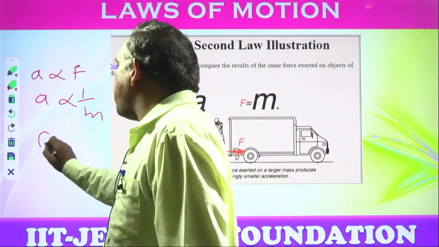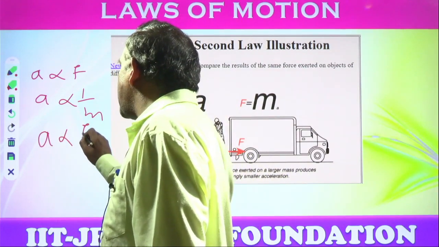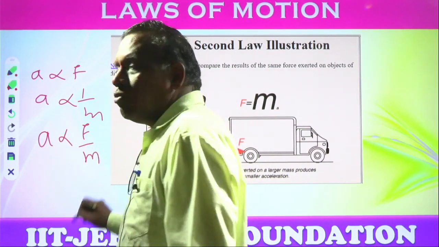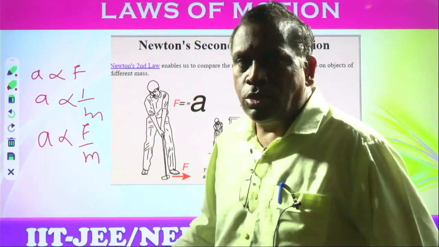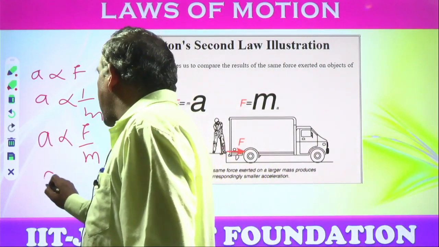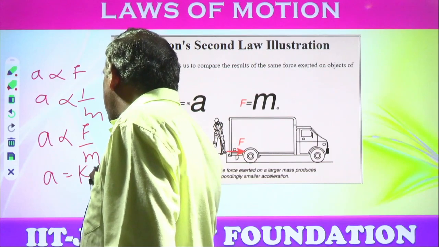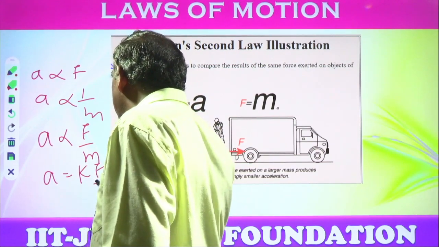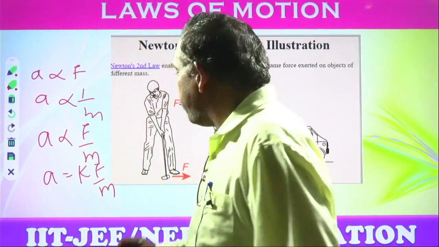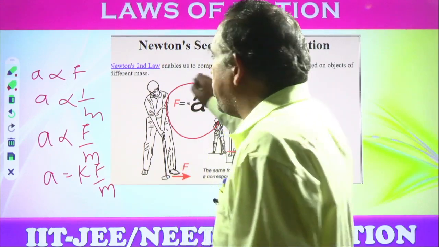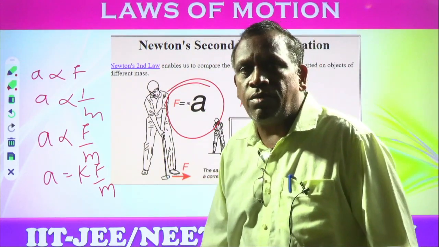So when you combine these two, acceleration is directly proportional to force upon mass. So A equal to K into force upon mass, where K value is 1, then F equal to MA. This is one type of derivation.